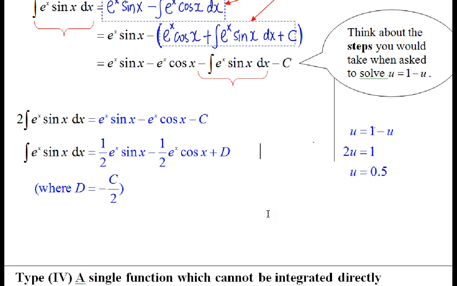Good? Easy, right? Fun, right? This is the most fun integration to do, right? Of course. Good. Excellent.